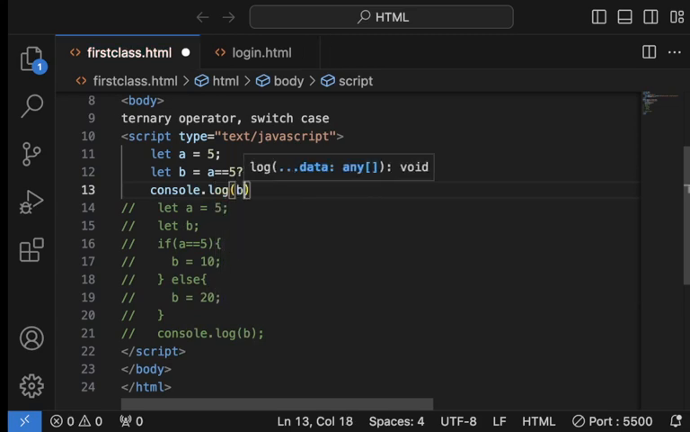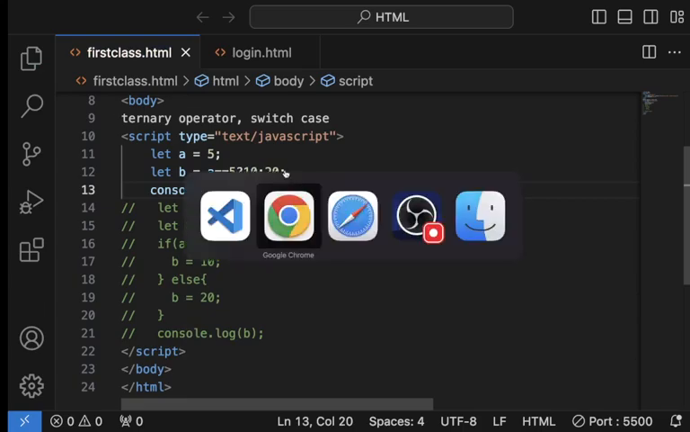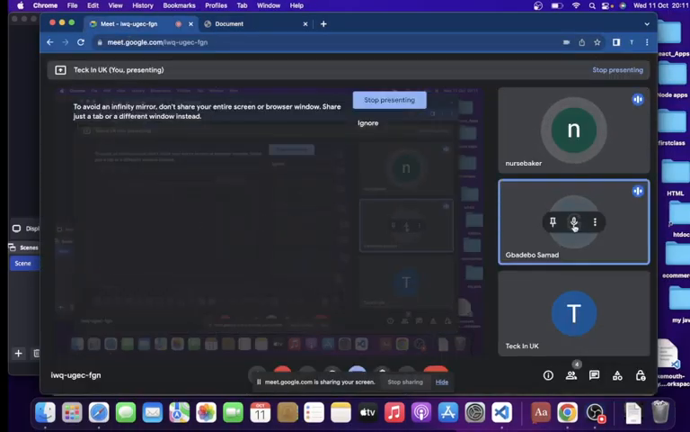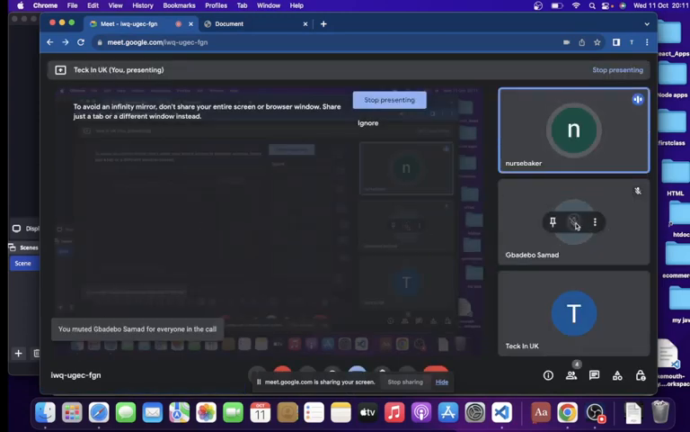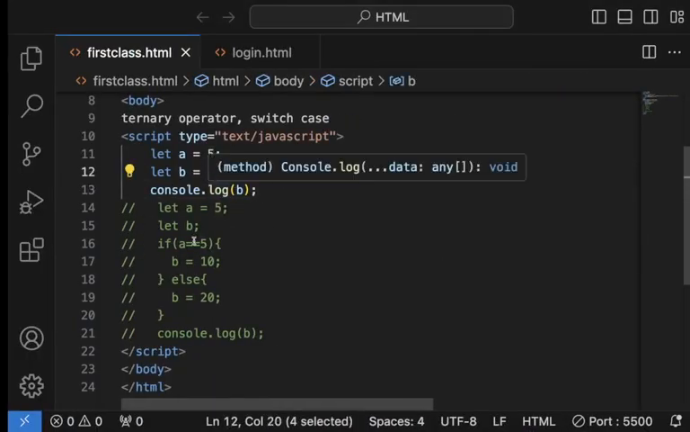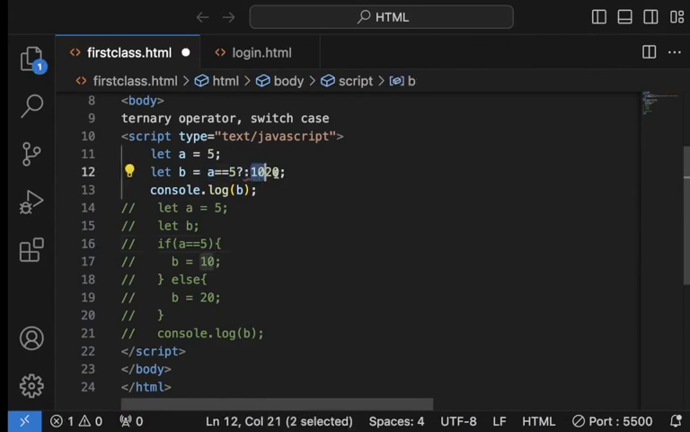Mr. Gbadebo, do you get it, sir? It should be 10. So this will be 10. Do you understand it now? If this condition is true, it will return 10. Else, it will return 20.